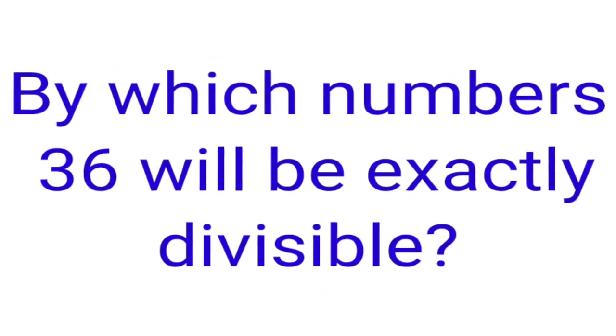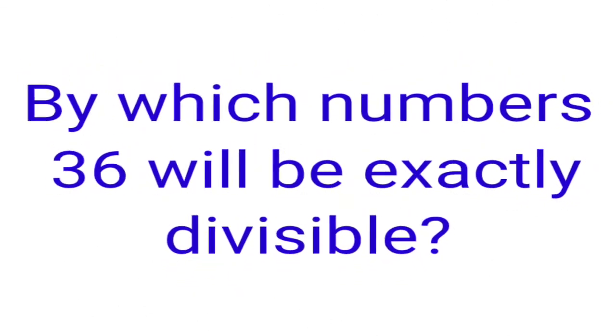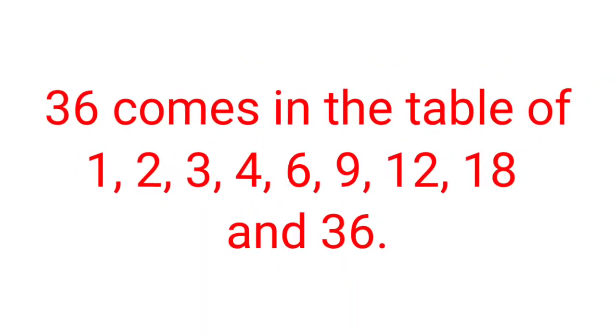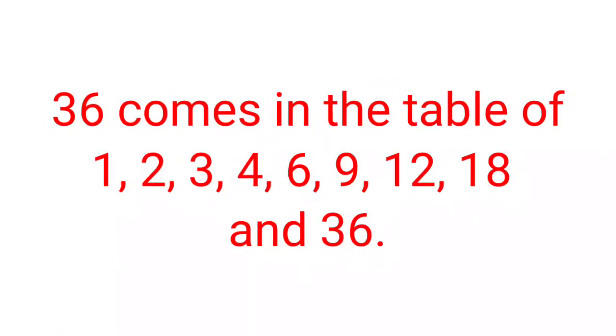Again, think about 36. By which numbers will 36 be exactly divisible? 36 comes in the table of 1, 2, 3, 4, 6, 9, 12, 18 and 36. So we can easily say that 1, 2, 3, 4, 6, 9, 12, 18 and 36 can exactly divide 36, or 36 is exactly divisible by 1, 2, 3, 4, 6, 9, 12, 18 and 36.